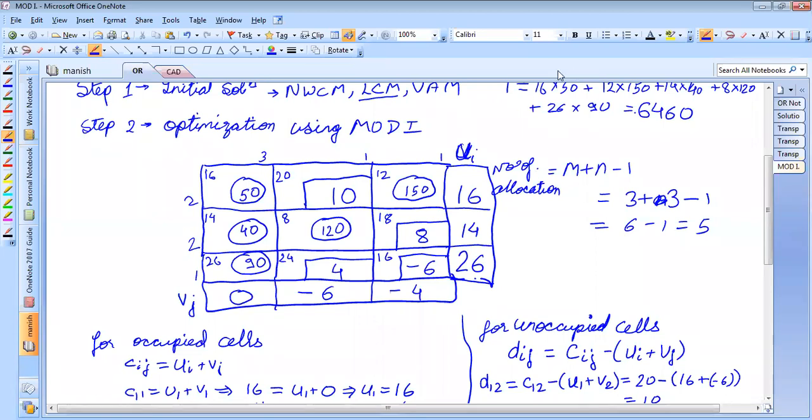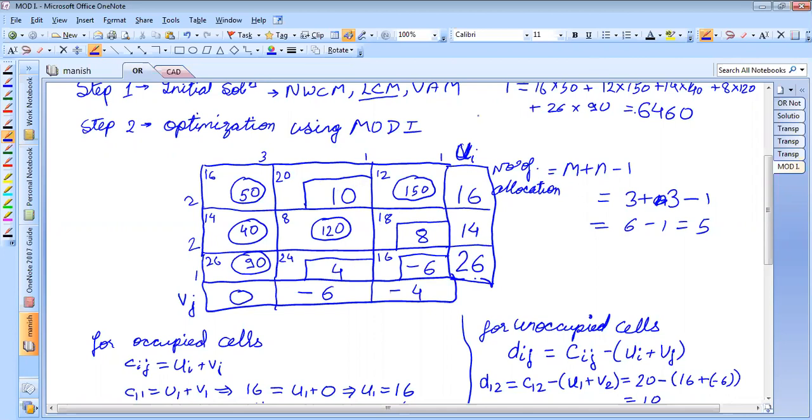Like you see in this problem, this is positive. This is also positive. This is also positive. So if we see only these three values, we will say that our solution is optimal. But when we see this fourth value is negative, even if one quantity is negative, the solution is not optimal.